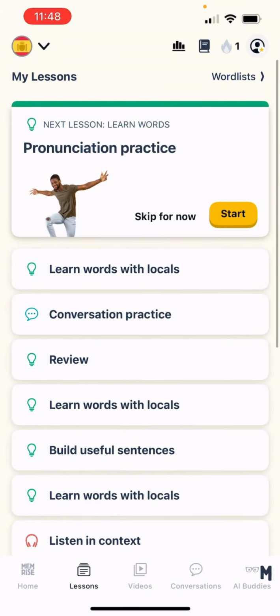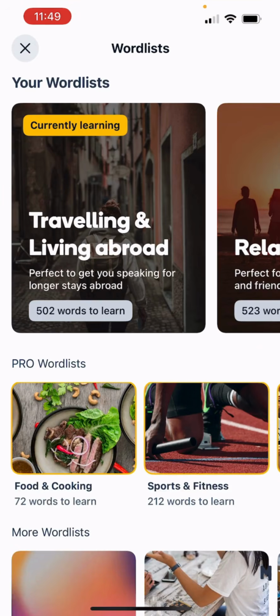Let's jump into the word list. So word list is another new feature that we built that works really closely with My Lessons. So we know that within personalization, our users are learning the language to achieve specific learning goals unique to them. So we have previously organized our content in a different way. Now we've organized our content into this new way, which is called word lists.